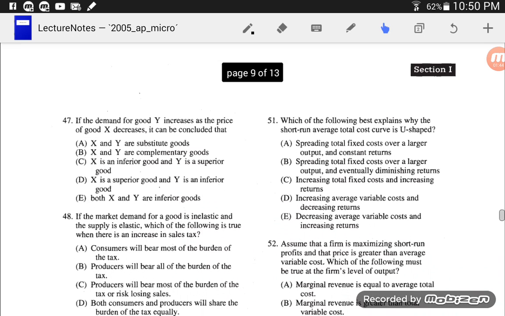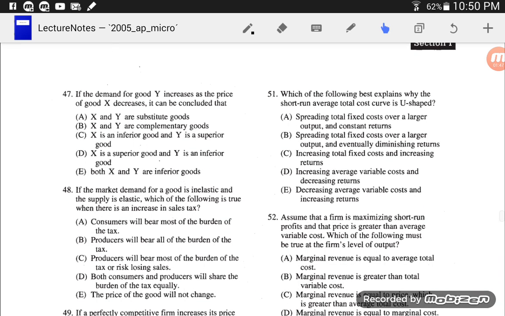If the demand for good Y increases as the price of good X increases, so good X is going up in price, and yet because it's going up in price, I'm going to buy more Y. That sounds like they're substitutes. Why? Because, I shouldn't say why, because the question has Y in it. Anyway, if good X goes up in price, we buy less of it, and so instead we're going to buy more. That's like the definition of a substitute.